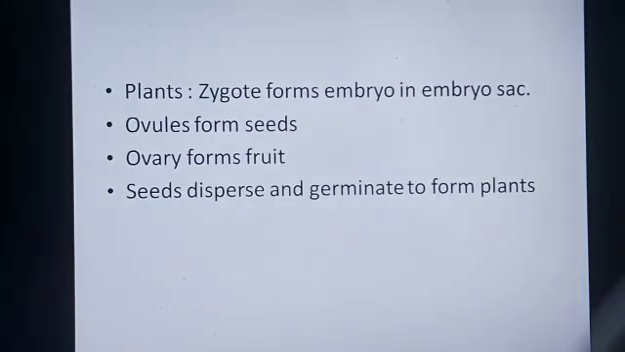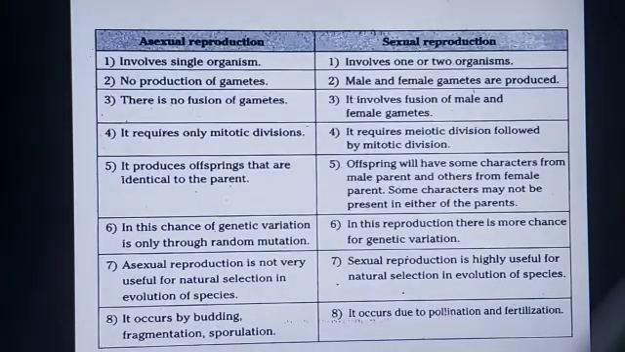So here, in the case of plants, the zygote forms the embryo in the embryo sac. Ovule forms seeds and ovary forms fruit. In the fruit, the seeds are present and the seeds disperse, and under favorable conditions, germination takes place, leading to the formation of new plants.